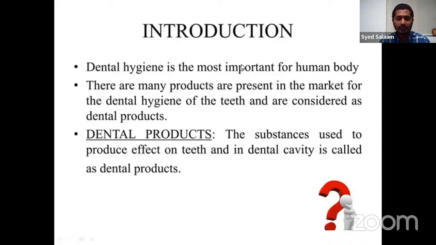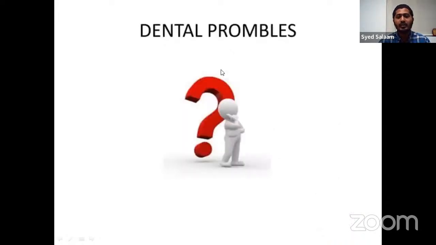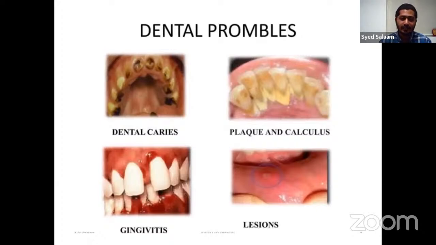And there are many products present for dental hygiene. Dental products are the substances used for their effect on the teeth or for treatment of dental cavities. Those things are called dental products. So what are the various dental problems we come across in our day-to-day life? These are a few examples mentioned here.